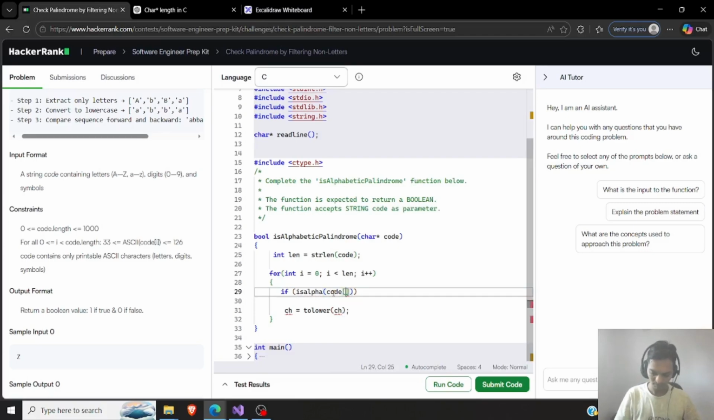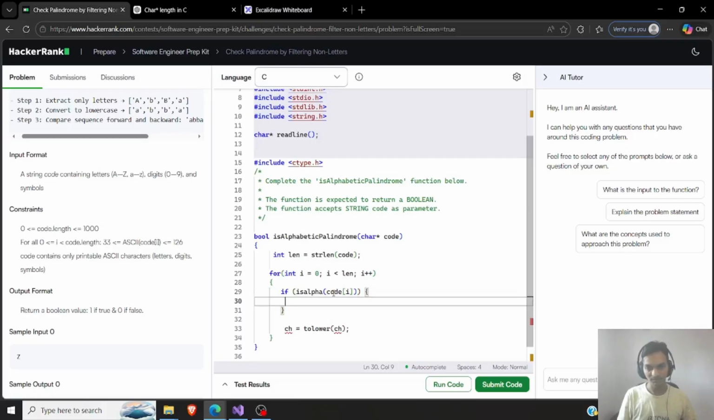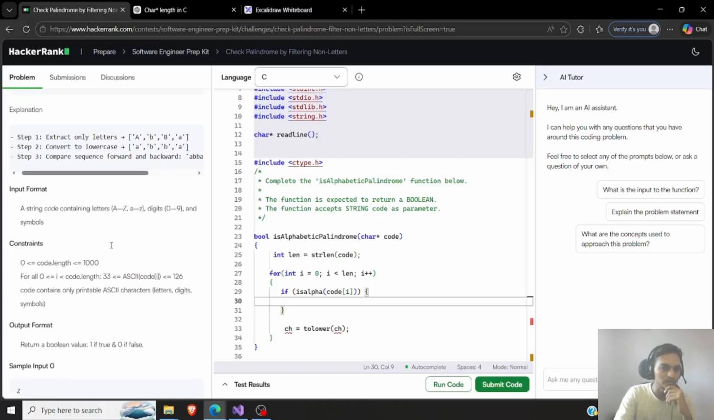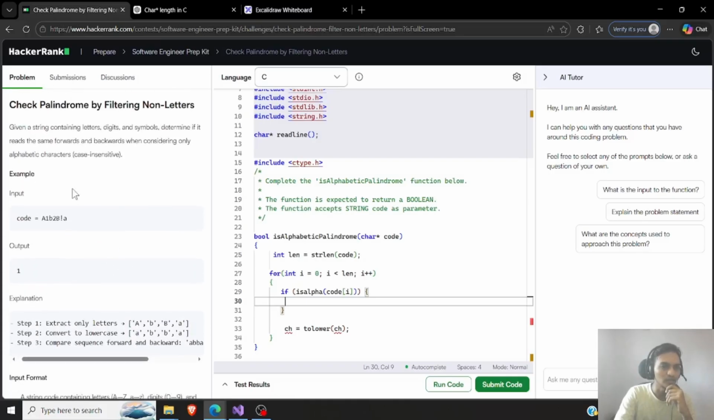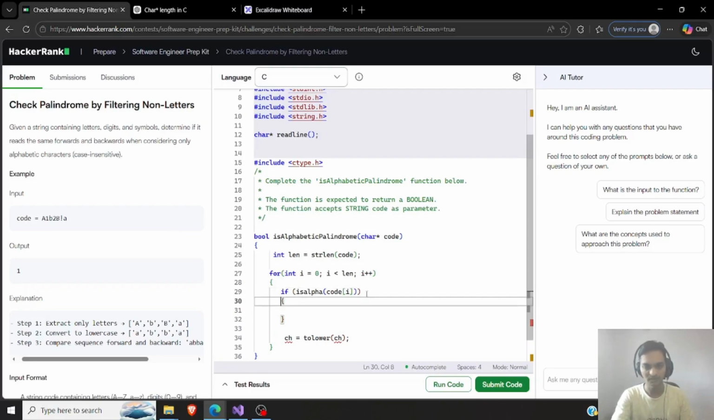Alright, this is code, this ch is basically code of i. So I'm trying to read the first, or whatever character I'm processing. If it is an alpha character, not alphanumeric, I'll have to keep it, otherwise I want to delete it. Should I create a new array now? Now that's the next question. Is it needed really? I don't know. But it has not said that I cannot create new arrays or vectors or anything.